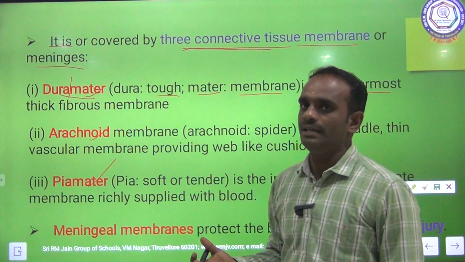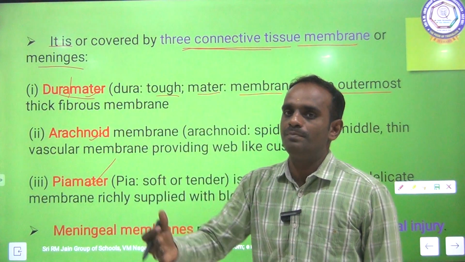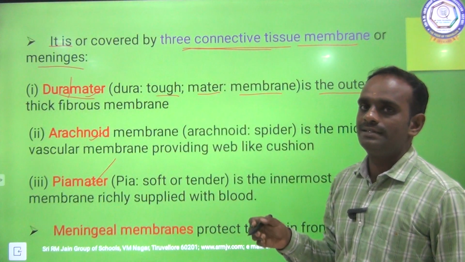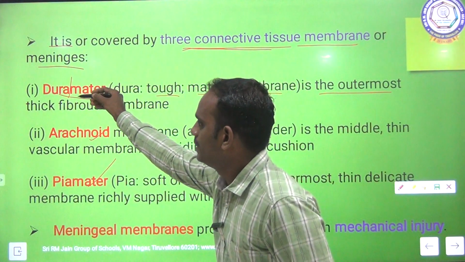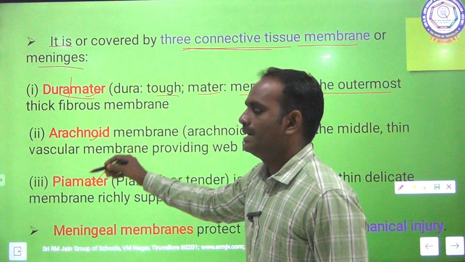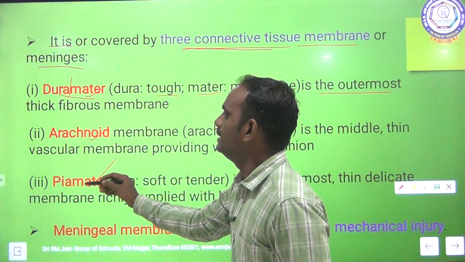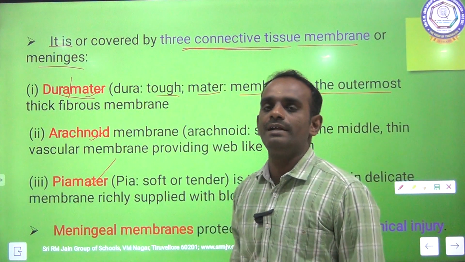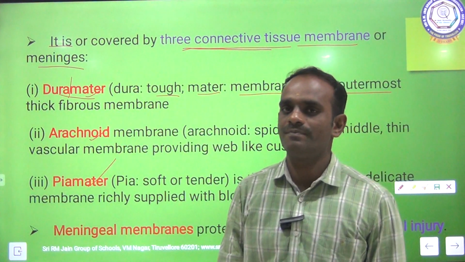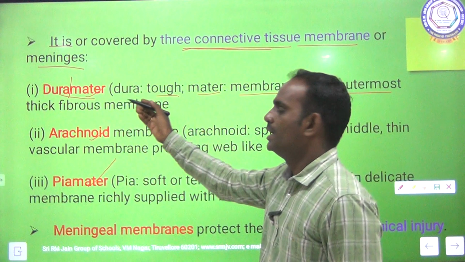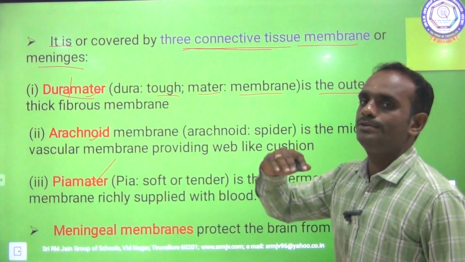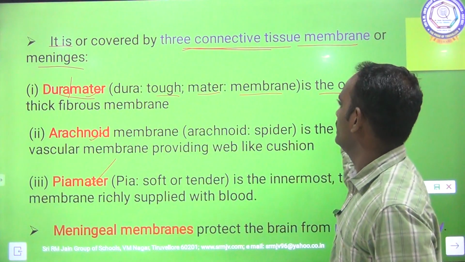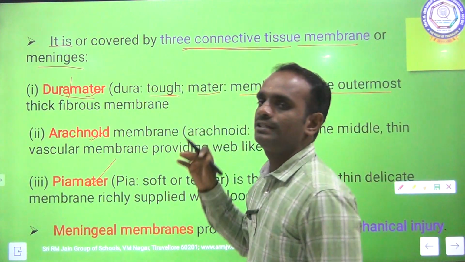Once again I am repeating, the brain is covered by three connective tissue membranes, that is dura mater, arachnoid mater and pia mater. This connective tissue membrane is also called meninges. So dura mater is the outermost covering membrane of the brain. It is very thick, it is very tough.